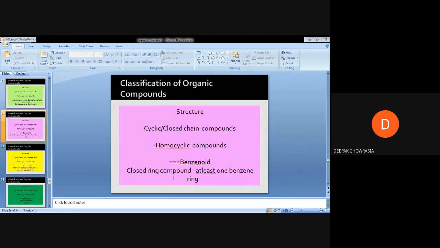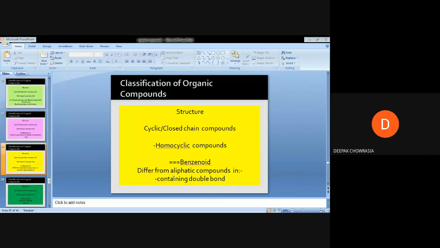And why are they said to be homocyclic organic compounds? As we have discussed earlier, because they contain the core skeleton chain or closed ring like structure which is made up of carbon atoms. Such benzenoid compounds differ from the aliphatic compounds.